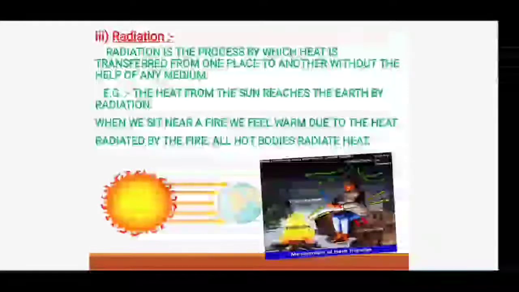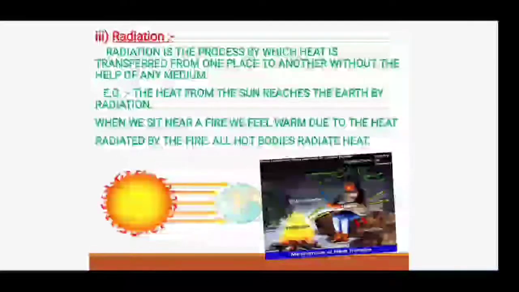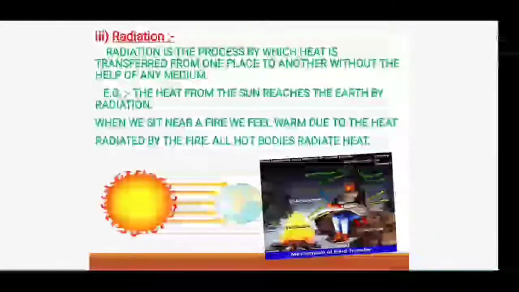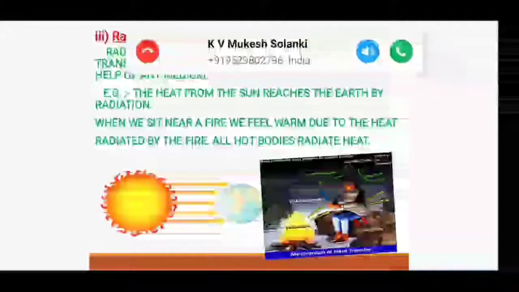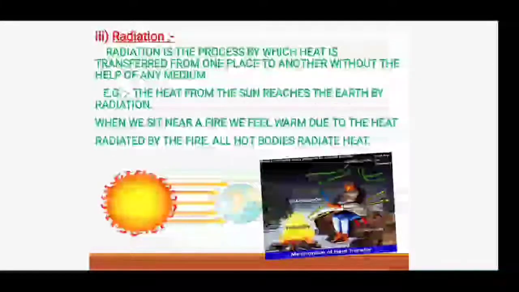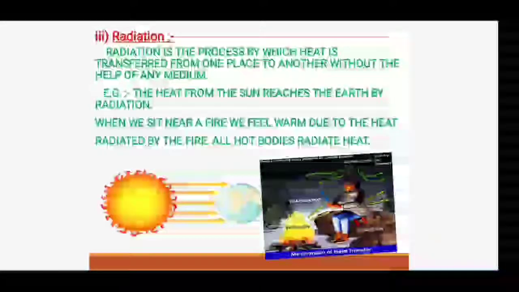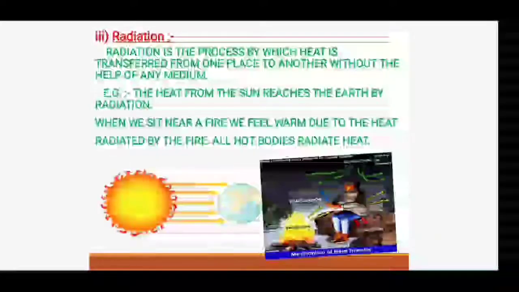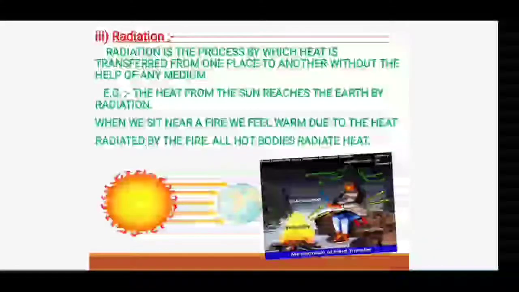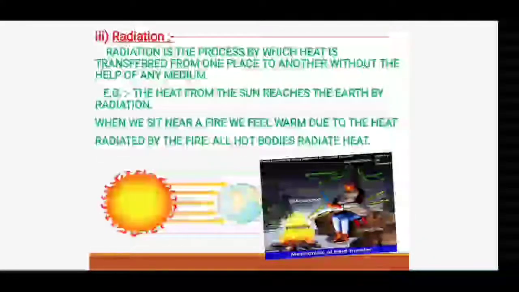Now you may be asking why there is no medium: because in space, in the universe, there is no medium. When we sit near a fire, we feel warm due to the heat radiated by the fire. All hot bodies radiate heat.